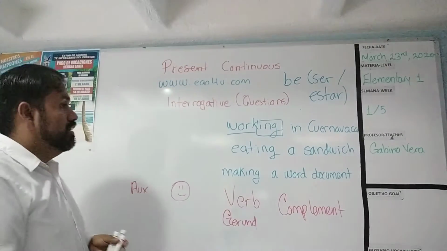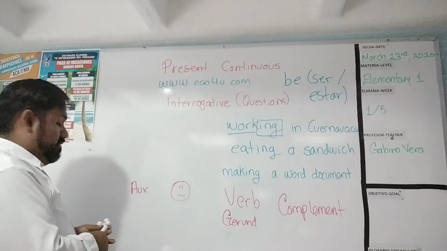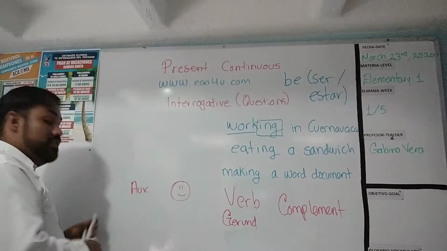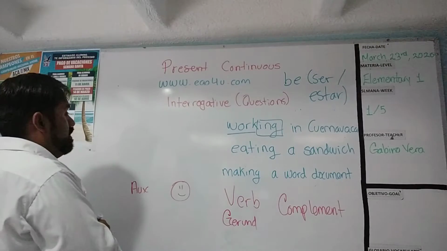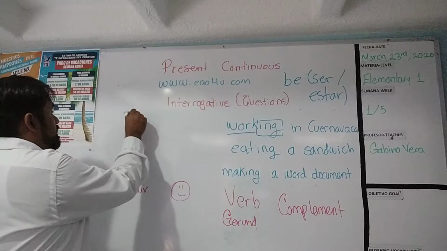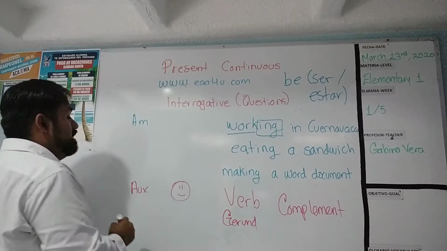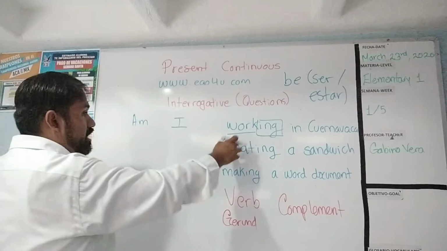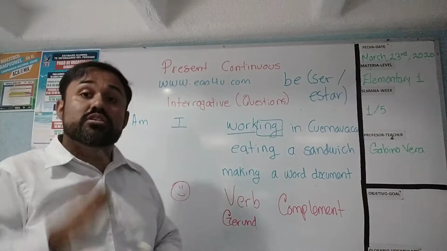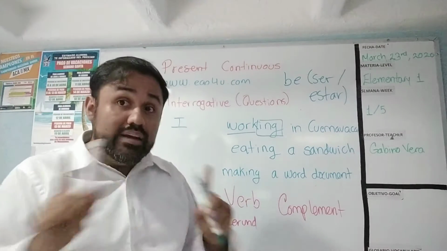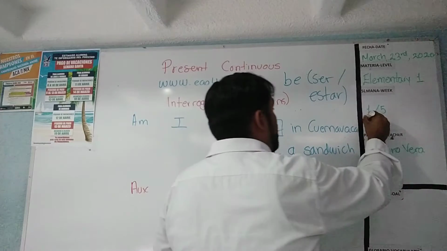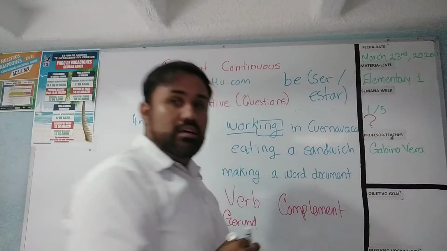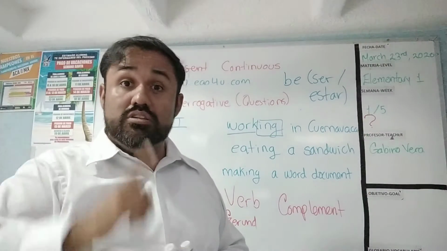Just a little difference, but I explain it in a moment. You start, remember, with the auxiliary. So in this case is am, and then my subject is I. Am I working in Cuernavaca? Just one thing, remember, don't forget the question mark.